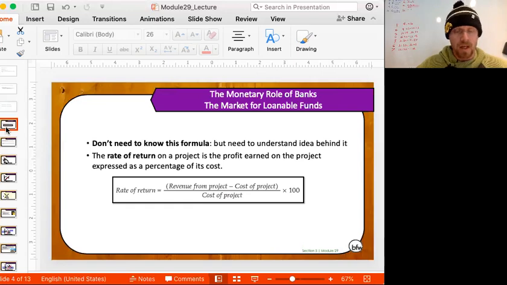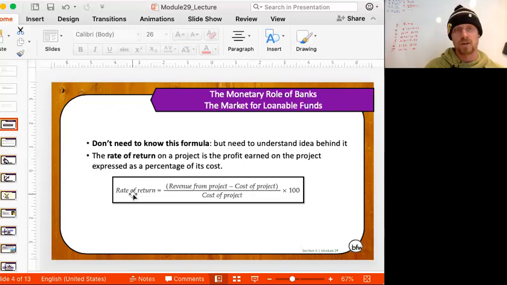Kind of a side note, but a formula you do not need to know. Kylan, you can pause this video as long as you want and write this formula down if you so choose, but you will not need to know this formula on the AP test. But simply put, we're talking about the rate of return. When we talk about the rate of return, we're talking about businesses' concept of whether they can make money off a project. If they borrow money, will they get more money back in the future to offset the cost of borrowing the money? So in essence, the rate of return dictates whether a company should undergo a certain project or not.